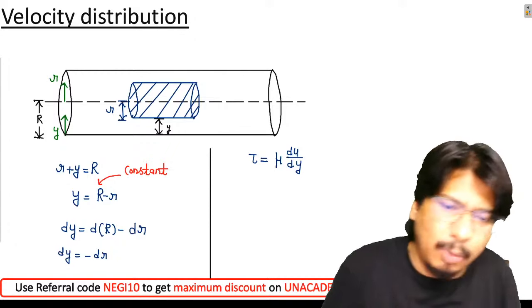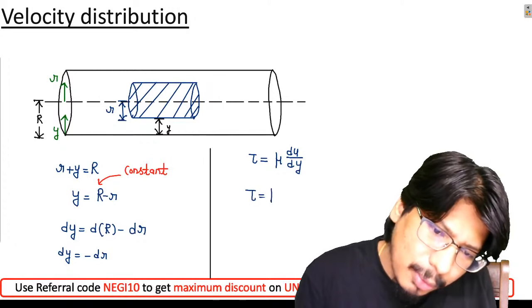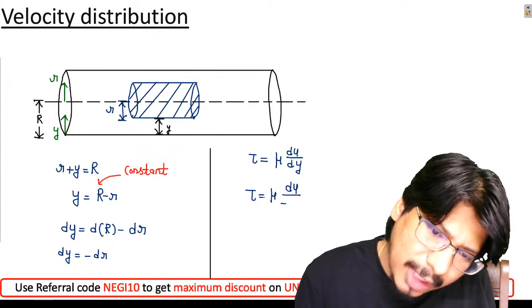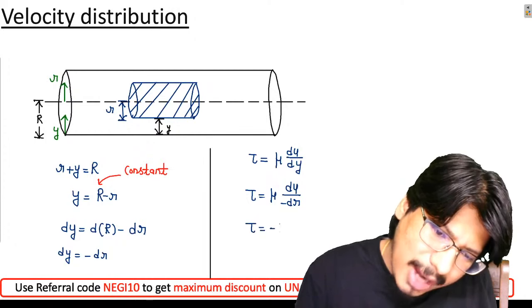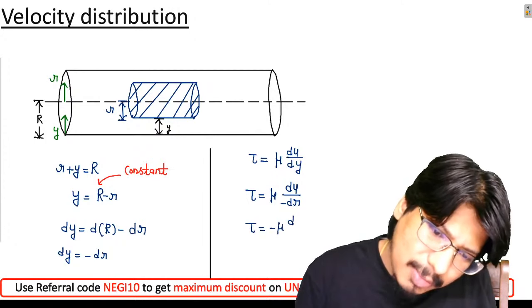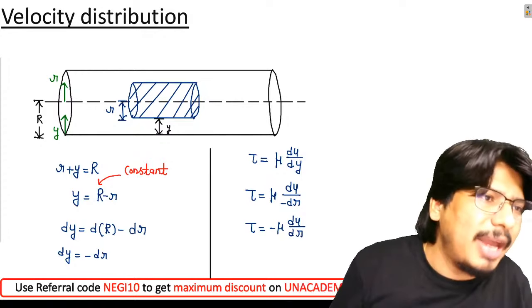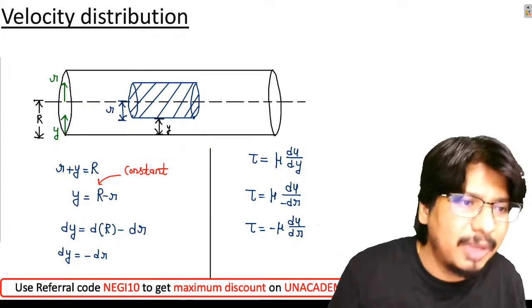तो मैं एक काम करूंगा, I will be writing tau is equal to mu du by, let us substitute the value of dy which is minus dr. Excellent. So tau is equal to minus mu du by dr. That's it my friends. मुझे एक relation मिल गया, I got this relation.